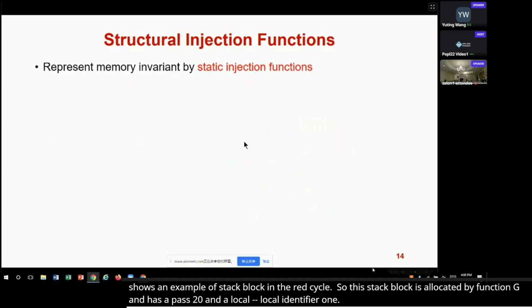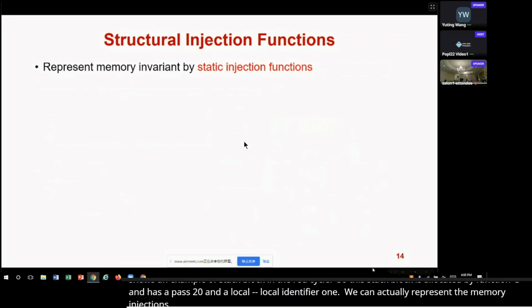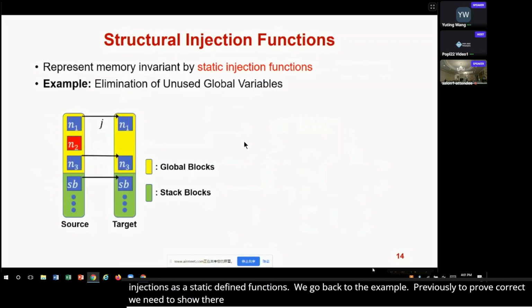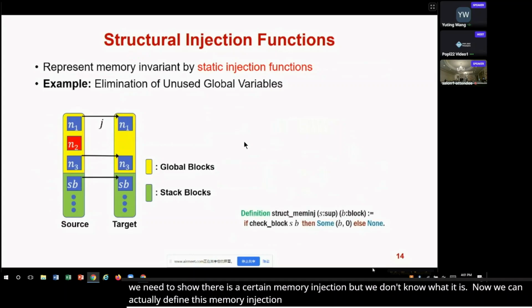With this rich memory structure, we can actually represent the memory injections as statically defined functions. We go back to the elimination of an unused global variable example. Previously, to prove the compilation correct, we need to show there exists a certain memory injection, but we don't know what it is. Now we can actually explicitly define this memory injection as a partial identity function.